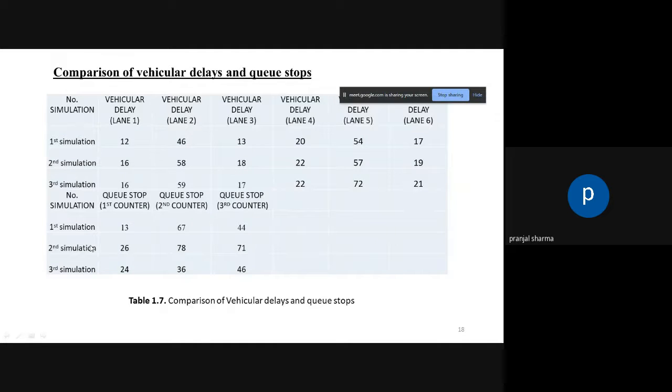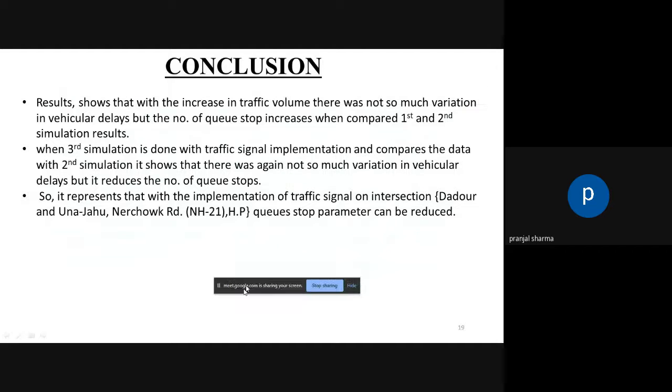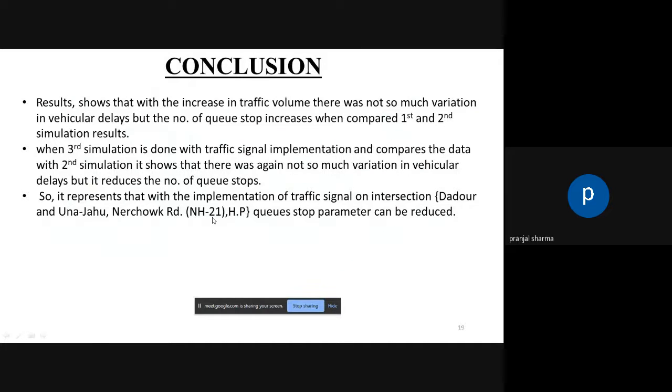Whereas when we increased our data by 30 percent, in our second simulation we got values 26, 78 and 71. And when we ran our third simulation with the implementation of a traffic signal, we got values 24, 36 and 46. So results showed that with the increase in traffic volume, there was not so much variation in vehicular delays, but the number of queue stops increased when we compared the first and second simulation results.